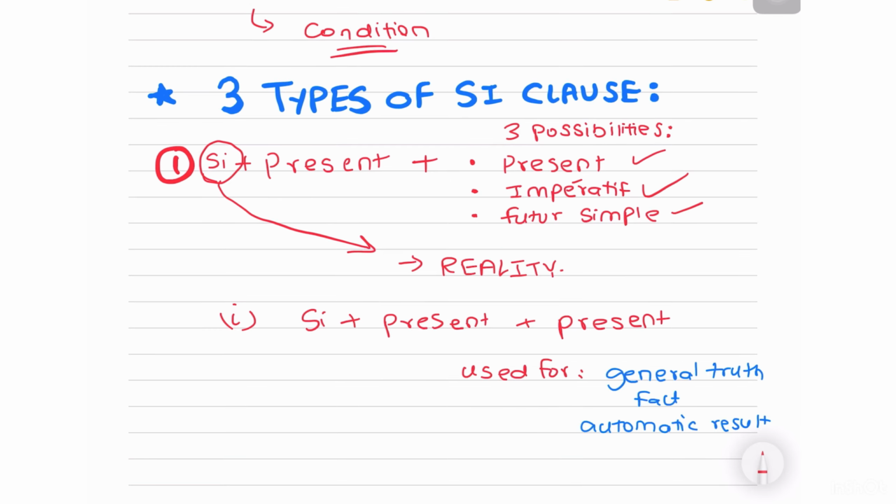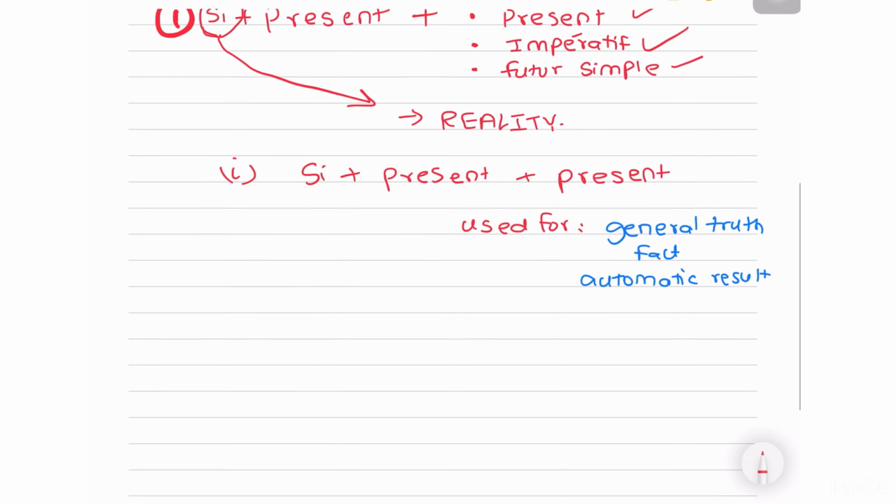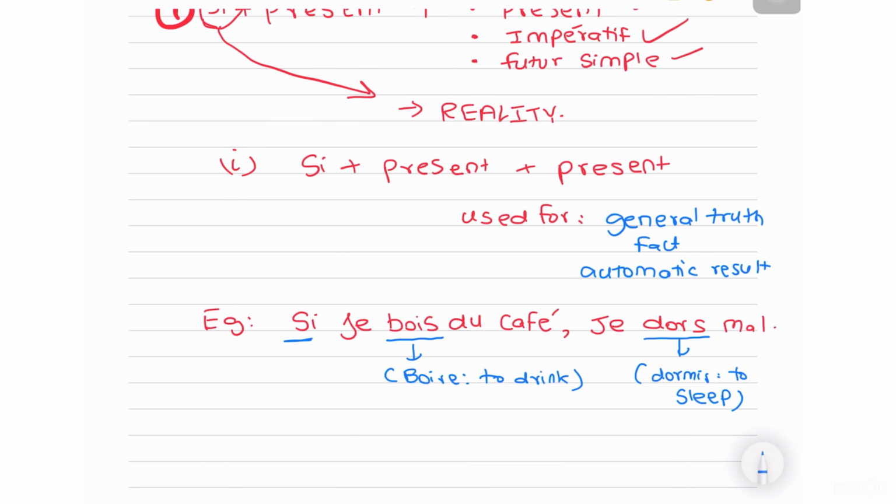For example, now here I say, if I drink coffee, I sleep badly. Okay, as in, I'm giving you a condition. If I drink coffee, okay, what will happen? The automatic result of me drinking coffee would be that I will sleep badly. Okay, the condition is first I have to drink coffee. Okay, it is not happening, but it is very possible. And if it does happen, then automatically this will be the result.